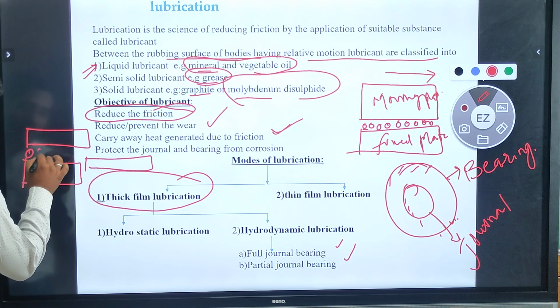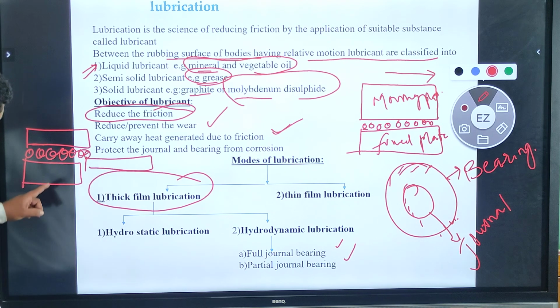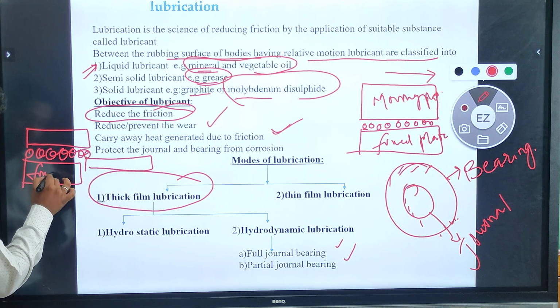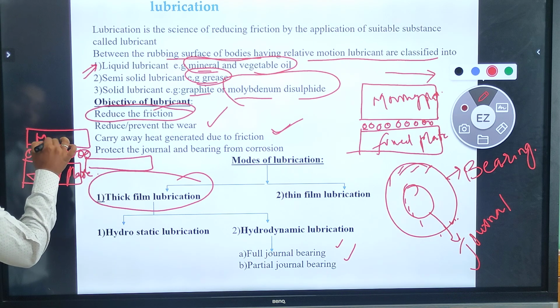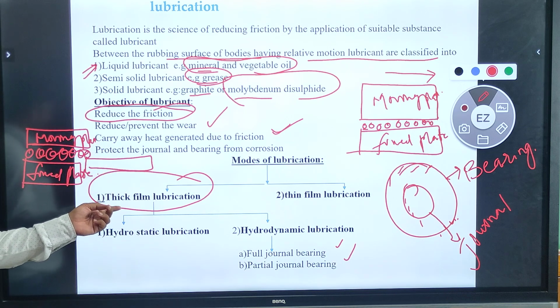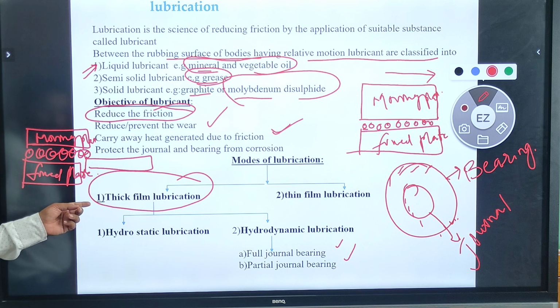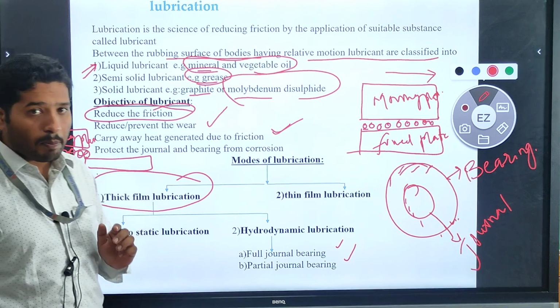In between we are providing the maximum amount of lubrication. So in thick film lubrication, there is the possibility that the moving plate will not contact the fixed plate, because we are supplying the maximum amount of lubrication in between the surfaces.